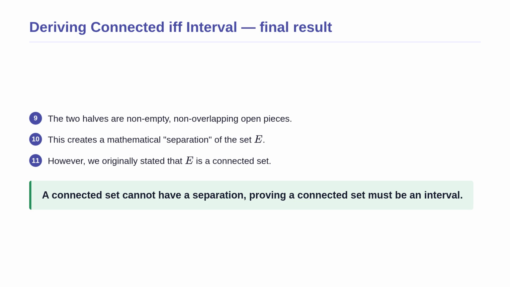This brings us to the final result of our first half. By splitting the set, we have created what mathematicians call a separation, a way to split a set into two non-empty, non-overlapping open pieces. But wait, our very first assumption was that E is a connected set. By definition, a connected set cannot have a separation. This is a logical disaster, which proves our initial assumption was completely wrong. Therefore, we can confidently conclude that a connected set absolutely must be an interval. The first half of our theorem is now proven. We will now move on to the reverse direction.